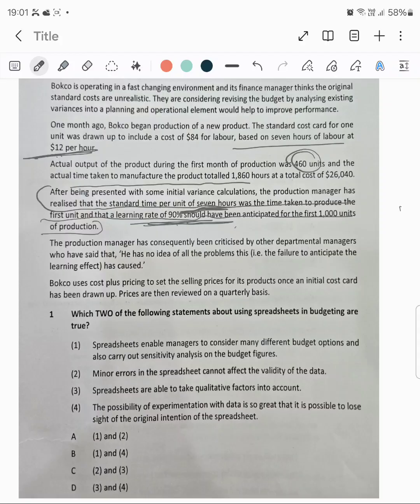But if this planning would not have been changed, what was the actual hours? The actual hours for 460 units was 1860. So when we compare the revised hours and the actual, then only we will get the efficiency.